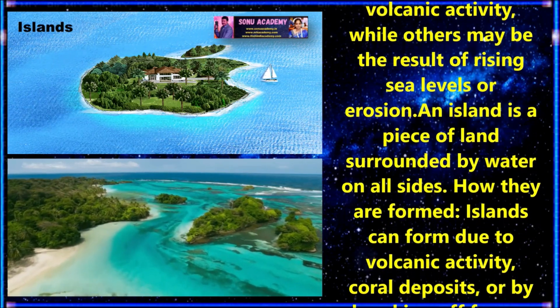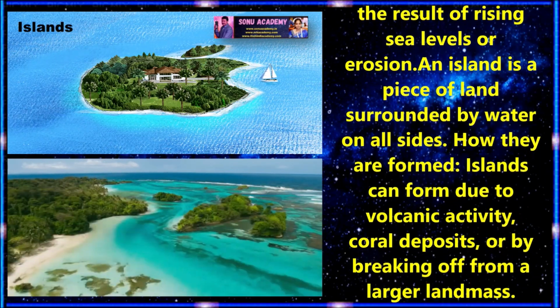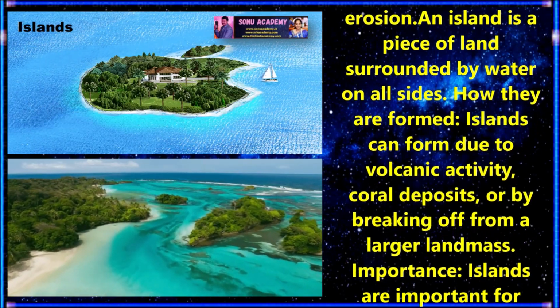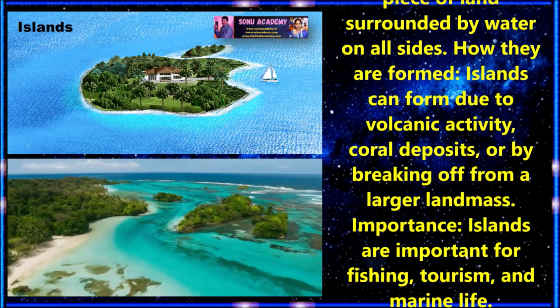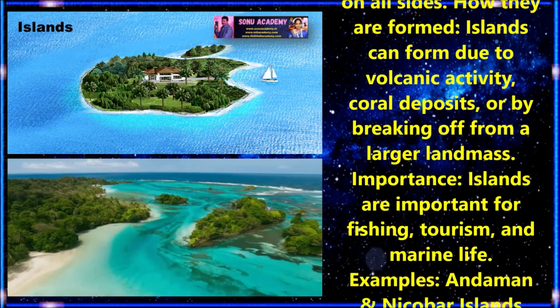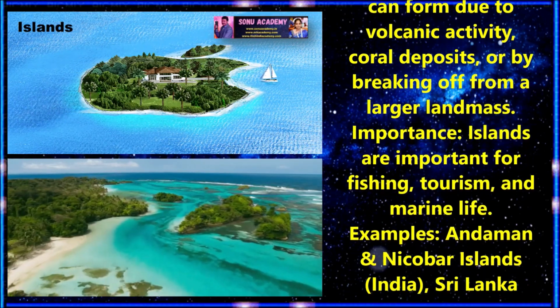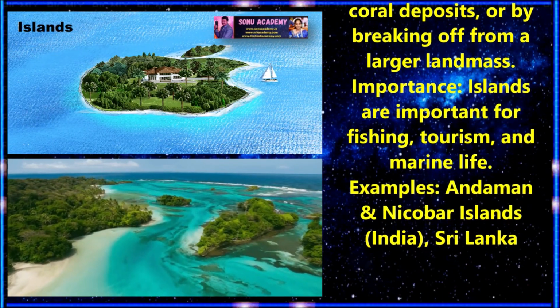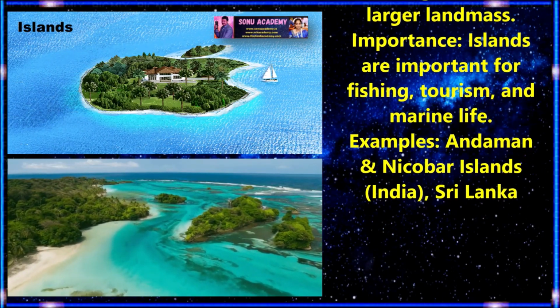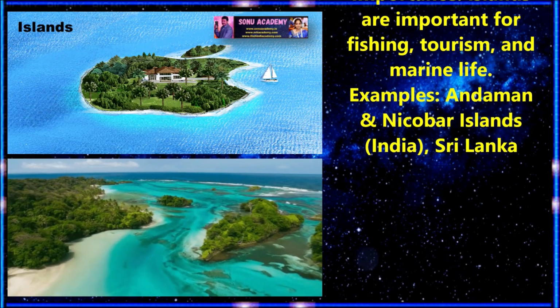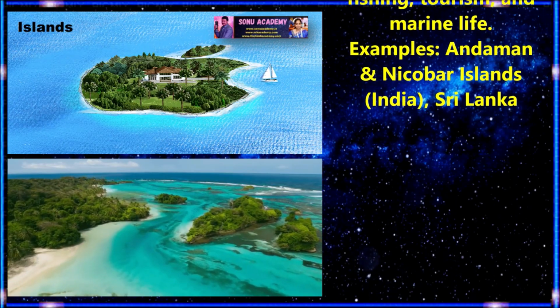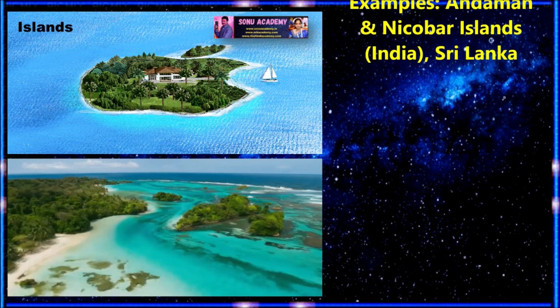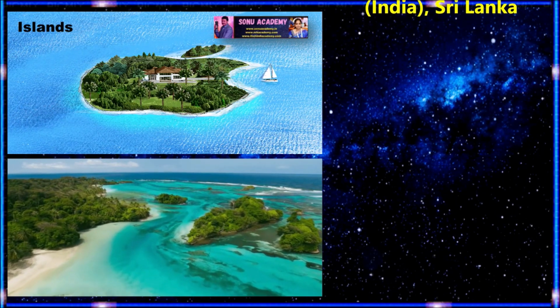Children, these islands are pieces of land surrounded by water on all sides. They are formed due to volcanic activity, coral deposits, or by breaking off from a large landmass. The importance of islands is for fishing, tourism and marine life. Examples are the Andaman and Nicobar Islands and Sri Lanka.